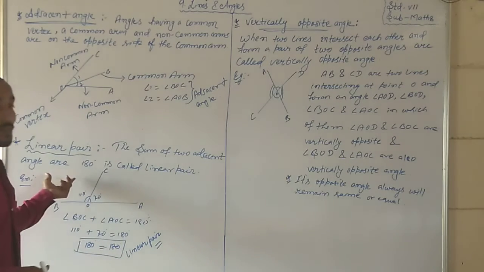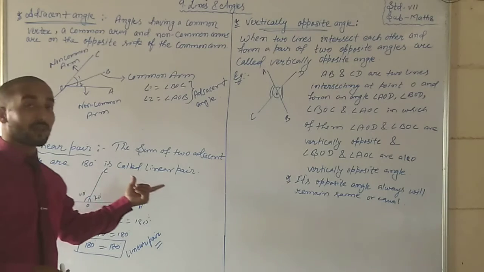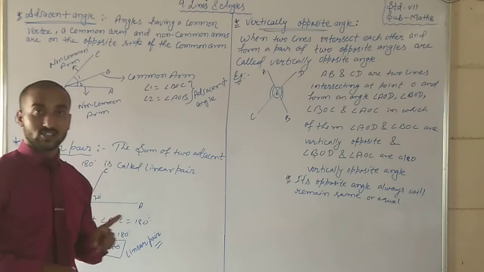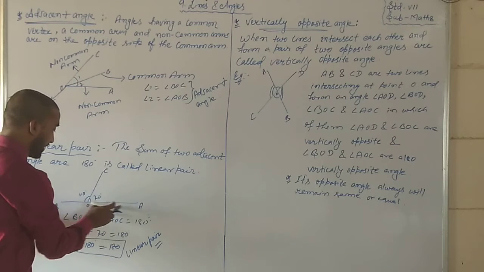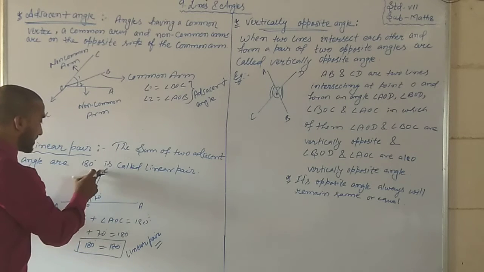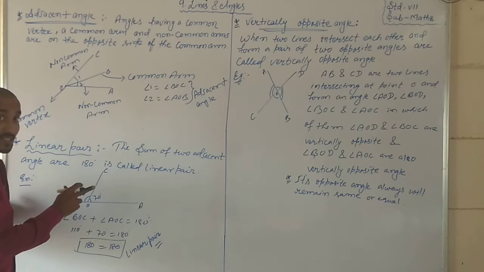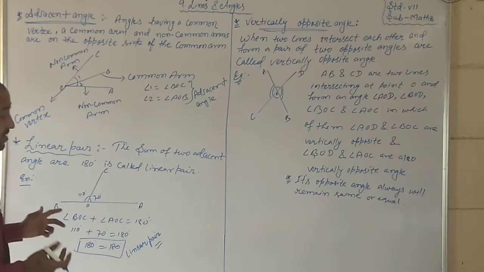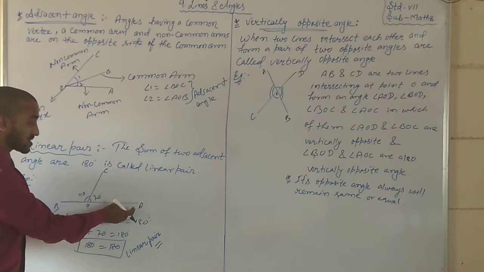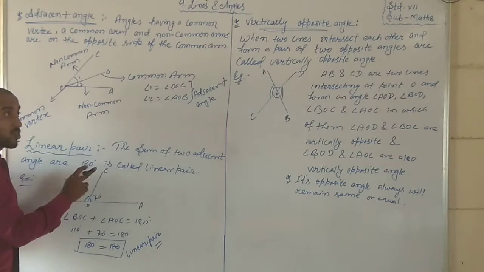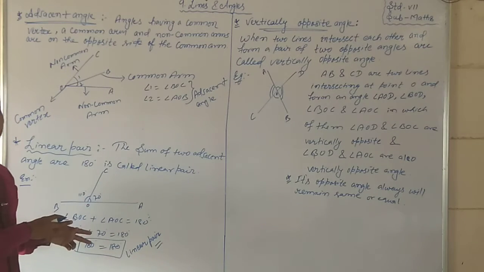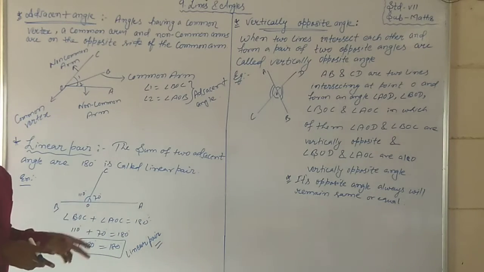So what will be their value? 180 degrees. What type of angles will they be? They will be adjacent. See, like that, it is a linear pair. How? Because angle AOC and angle BOC are both adjacent. How are they adjacent? Because OC is common for both, and O is the common vertex. Where the vertex and arm are common for both angles, adjacent angles are formed.